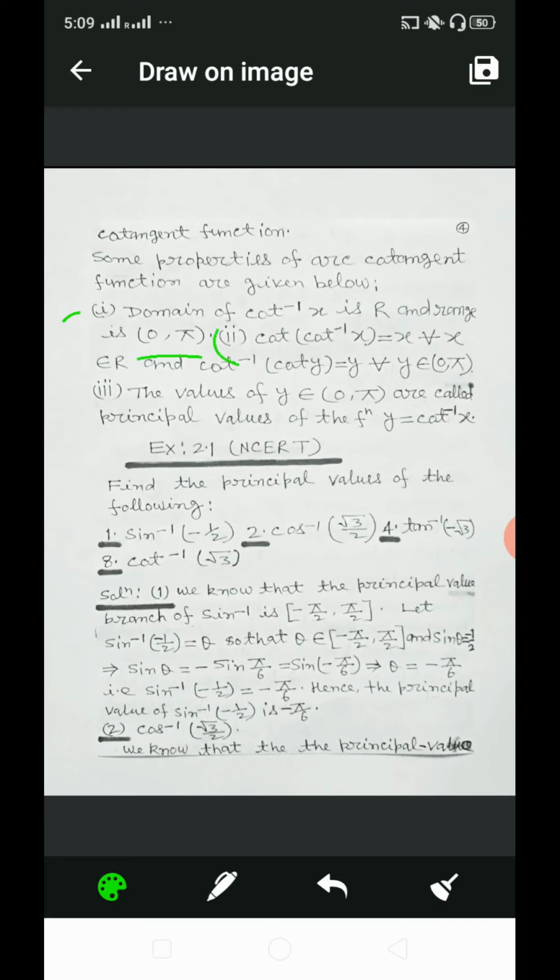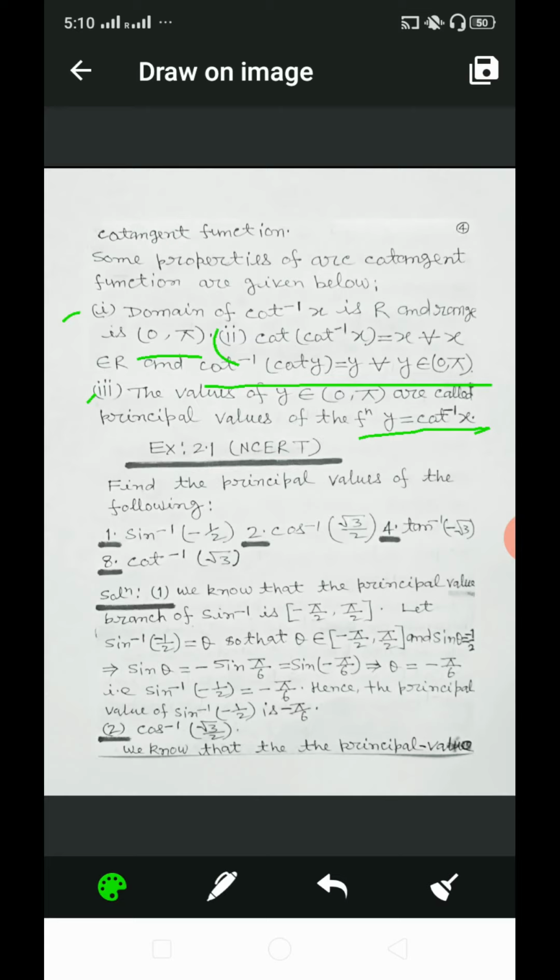Cot of cot inverse x is equal to x for all x belongs to R, and cot inverse of cot y is equal to y for all y belongs to open interval 0 to pi. Third, the values of y belongs to open interval 0 to pi are called principal values of the function y is equal to cot inverse x.